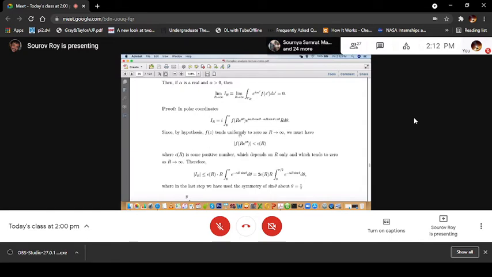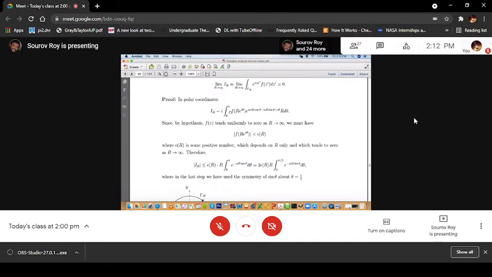So if you estimate the integral I_R, the phase part e to the power i alpha R cos theta plus i theta goes away when we take the mod. You get mod of I_R less than or equal to epsilon_R times R times the integral from 0 to pi of e to the power minus alpha R sin theta d theta.